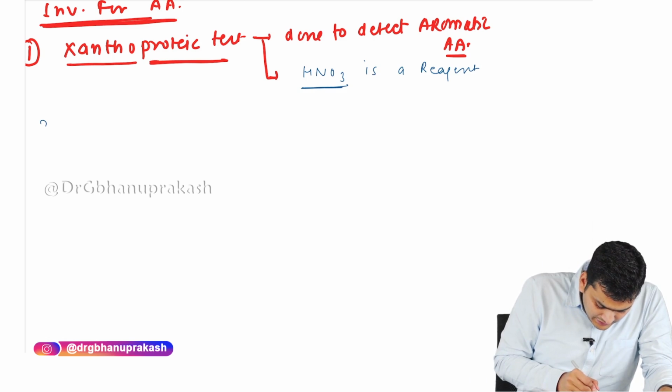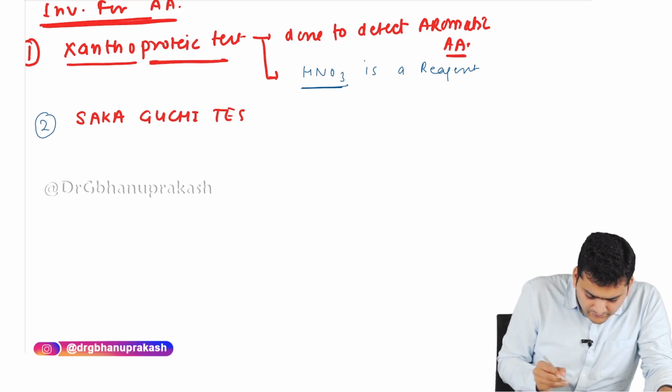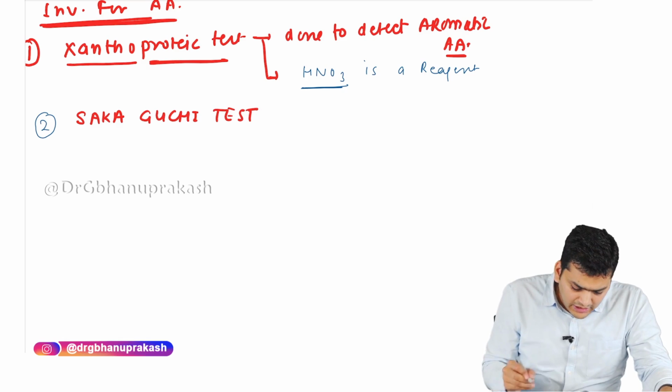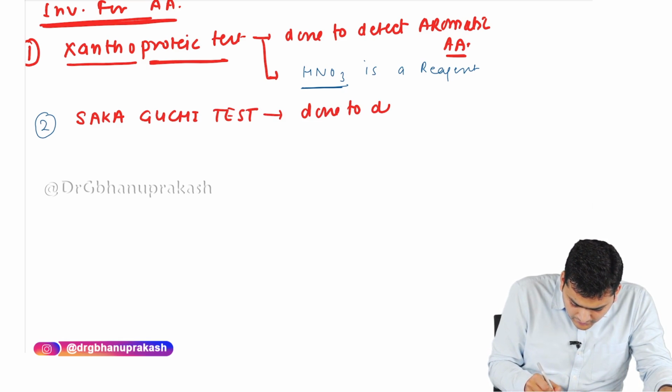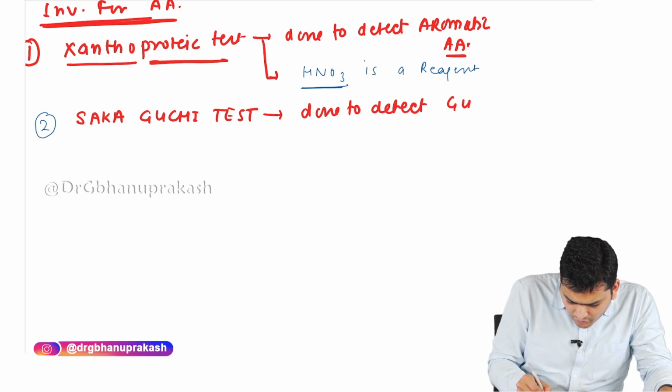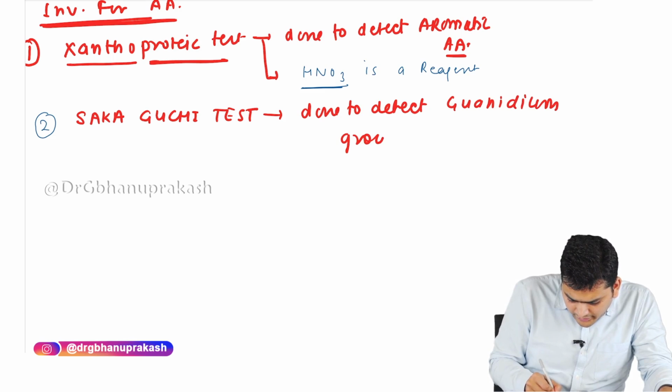Then the second test that we do is the Sakaguchi test. The Sakaguchi test is done to detect the guanidinium group of arginine.